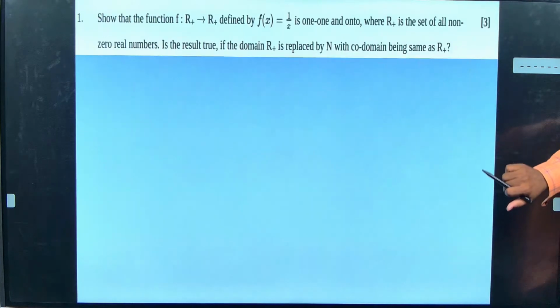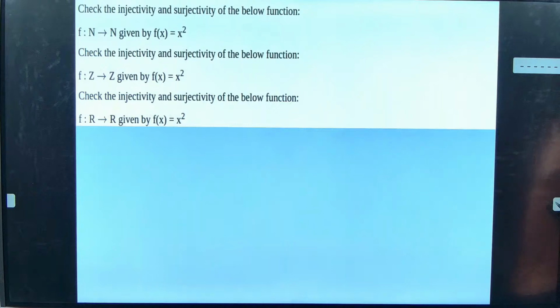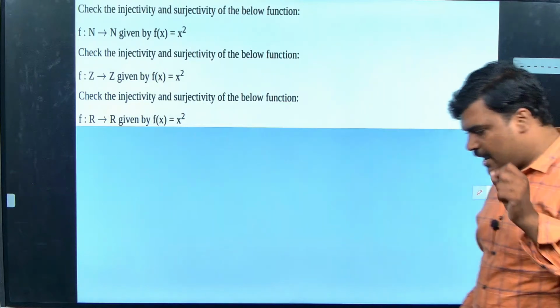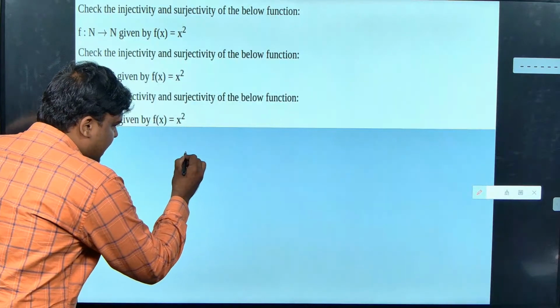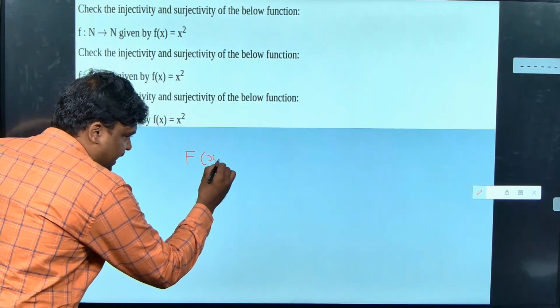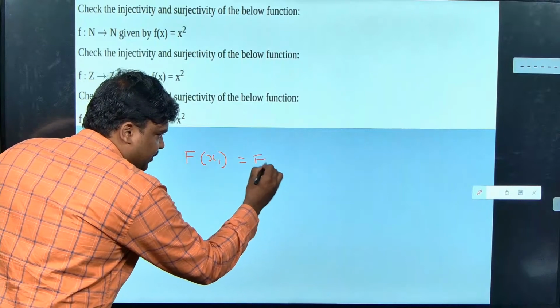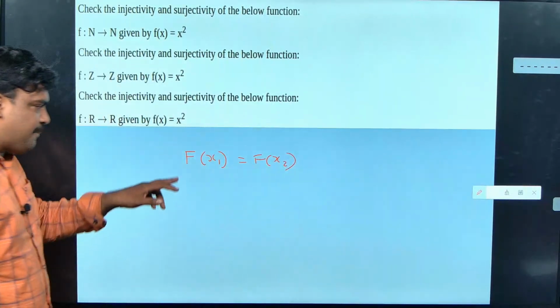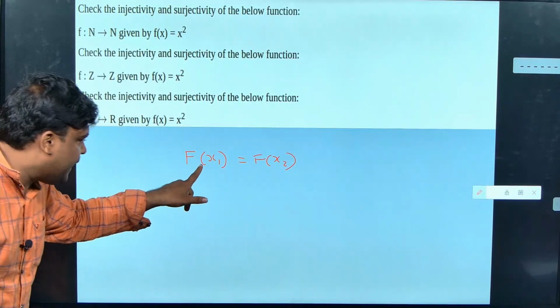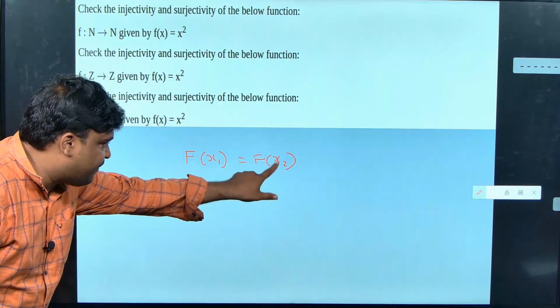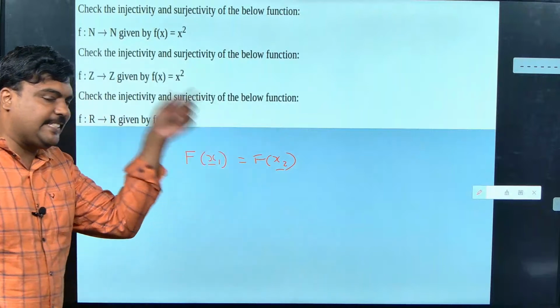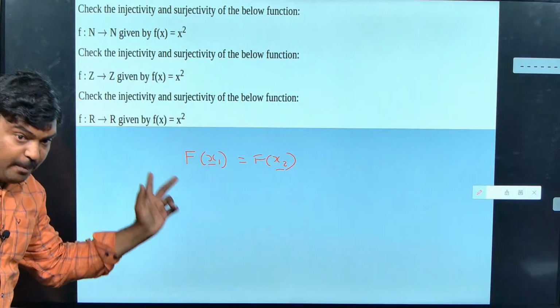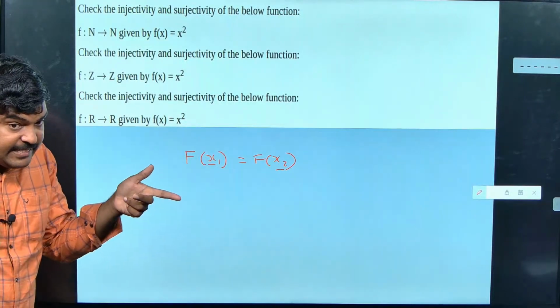Now I will come for this. Yeah, how to write this, sir? That is the more important. See, how do you say a function is 1 to 1? Think properly. What I am doing, I am going to take it as f of x1 is equal to f of x2. Guys, listen properly. What does this mean? F of x1 equal to f of x2 means I am changing the variable, but I am giving to the same function. If they both are equal, then they are said to be many to one function.